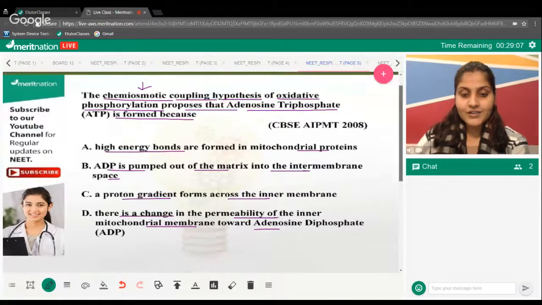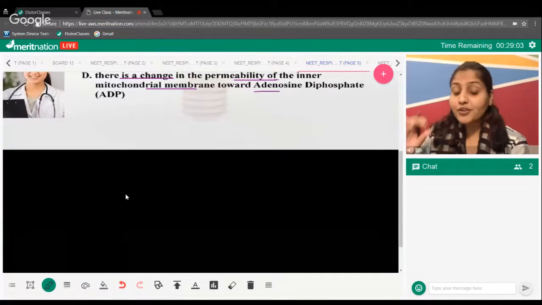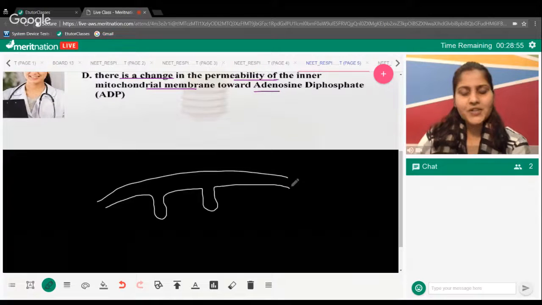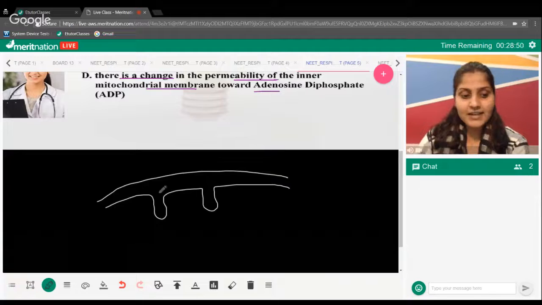Okay, so I'll draw something here. I'm going to draw a section of your mitochondria. This is the outer membrane, this is the inner membrane. And you know that the inner membrane of mitochondria has curls in it. Why? Because all of your electron transport chain is performing in here.